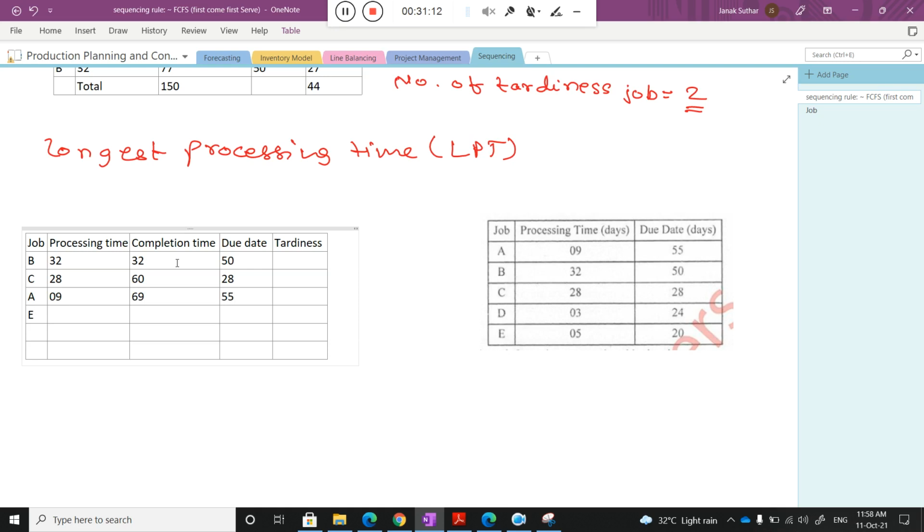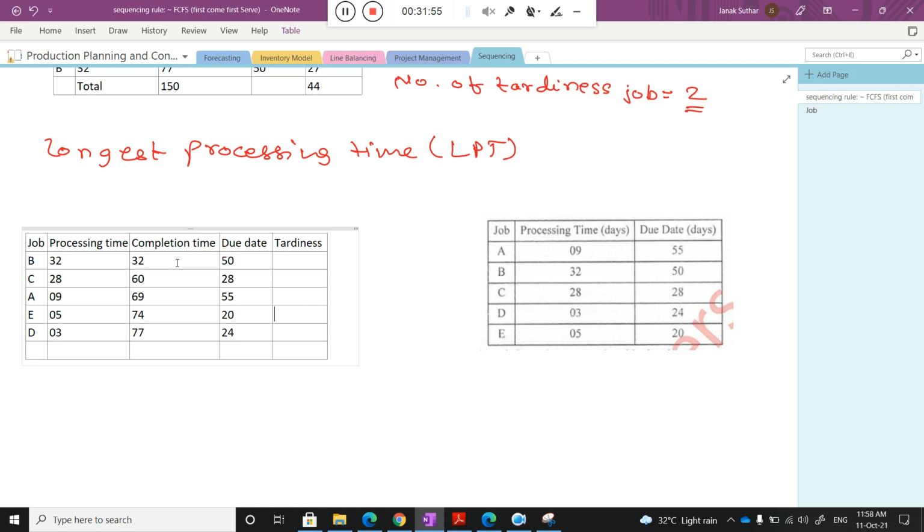Then which one is the next? E. For E, what is the processing time? 5, and 69 plus 5 is 74. And what is the due date? It is given there, I think 20. Now I go for the next activity. I think we completed. No, D is remaining. For D, what is the processing time? 3. And when will it be complete? 77. And the due date for D is 24.